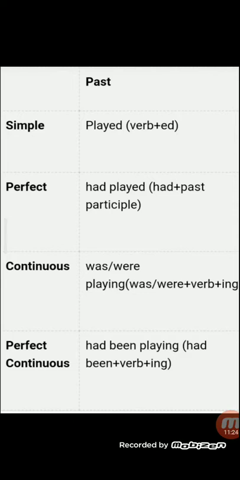Past participle. Continuous में singular है तो was, and plural है तो were, and verb आएगा with ing. See, it is given, was या फिर were plus verb plus ing.